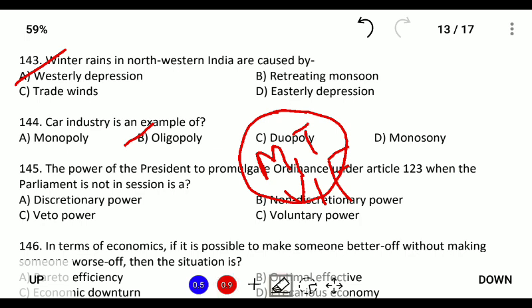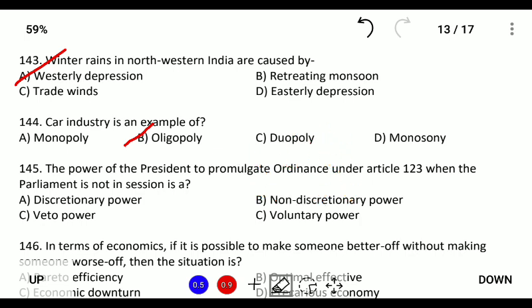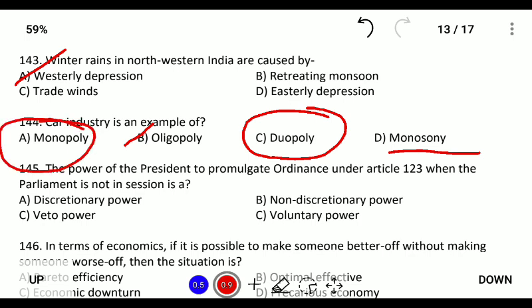If the price of a car reduces for Maruti, the other companies will also follow suit. So they control the market. Duopoly is when only 2 companies control the market. Monopoly means only one seller.